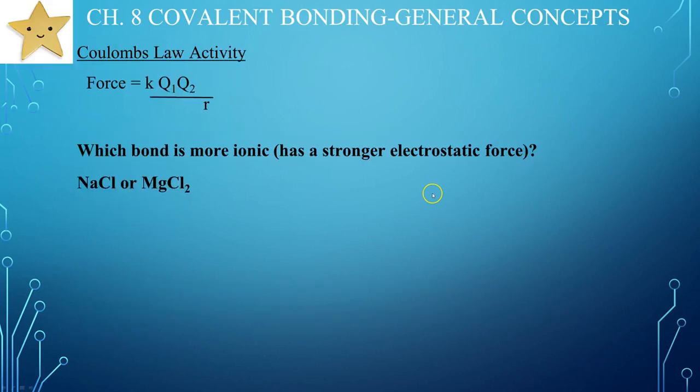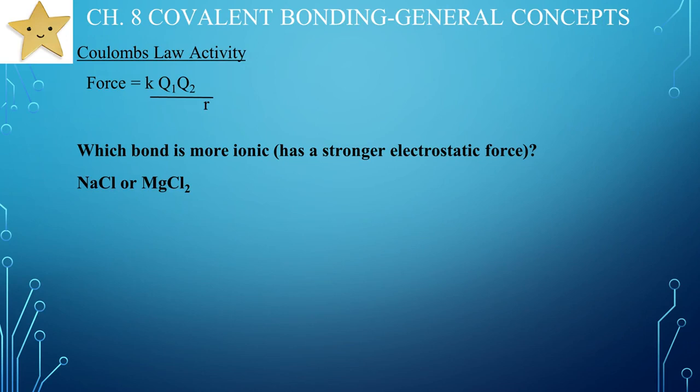All right, I think we have an example to do here. Which bond is more ionic, has a stronger electrostatic force? We can use Coulomb's law, this relationship here, some constant times the product of the charges, divided by the ionic size, to determine which bond is more ionic. When it's more ionic, that means it's stronger, and we can compare the strength of these bonds. So sodium chloride versus magnesium chloride. Let me look at my notes here. Oh, 35 minutes. This is going to be a long video. Let's see how we do.